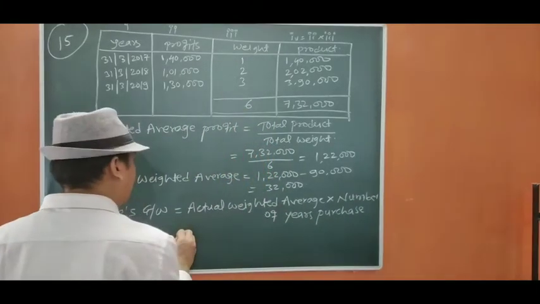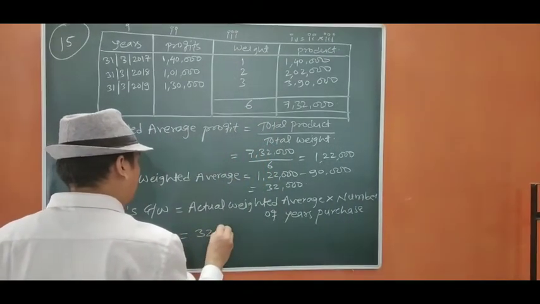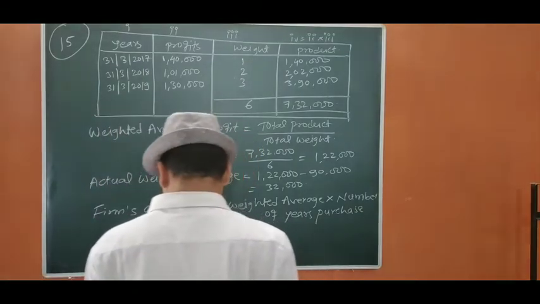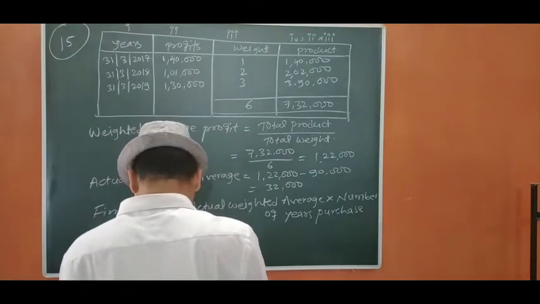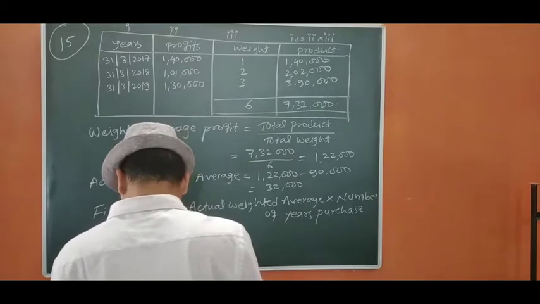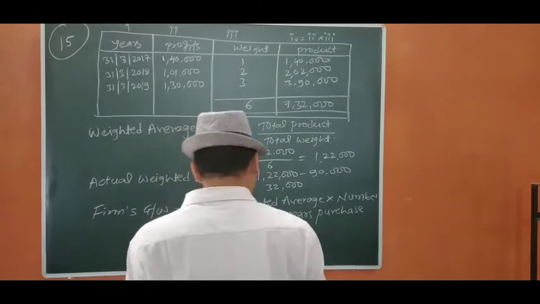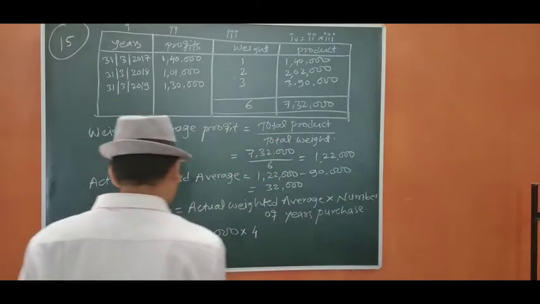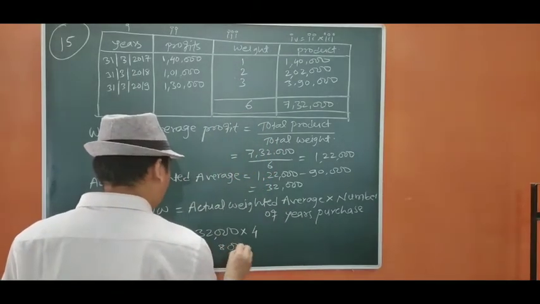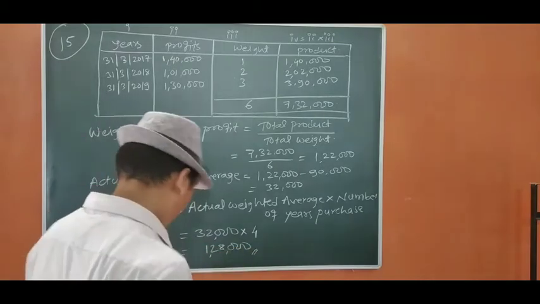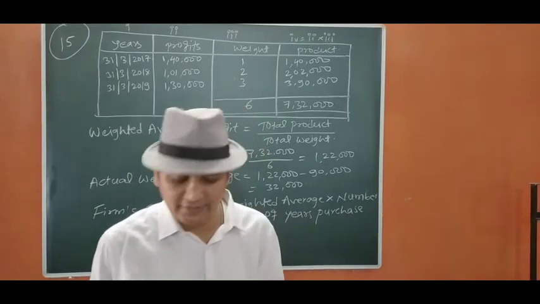Now actual weighted average is 32,000. The number of years purchased is given in the question, it is 4 years purchased actually. So 4 to the 8, 4 to the 12, 1,28,000. Okay, now we move to question number 16.